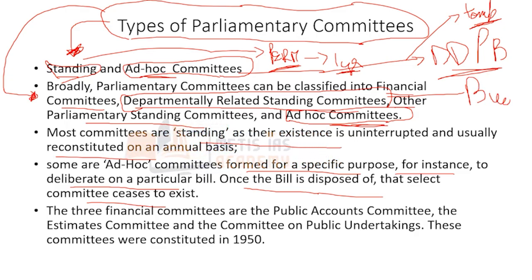For example, we discussed that the budget is presented by the finance minister. After that, discussion on the budget is done, then the house is adjourned for 3 to 4 weeks. And it is at this point of time that the 24 departmentally related standing committees come together and see for which ministry how much money has to be given. And it is based on this committee's recommendation that the demand for grants will be given.